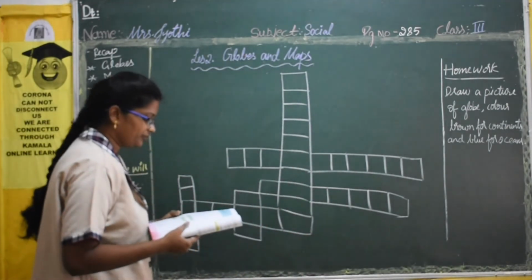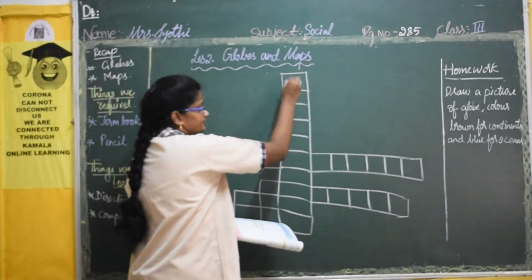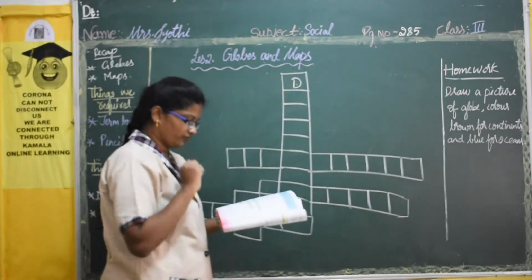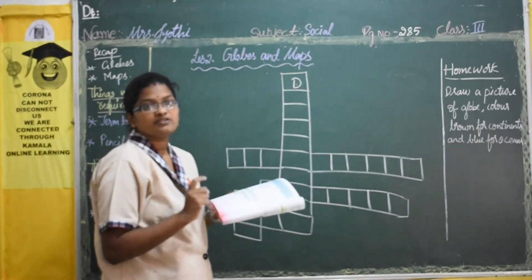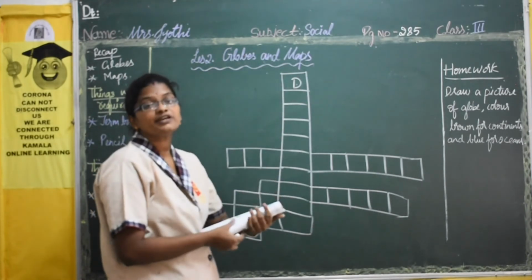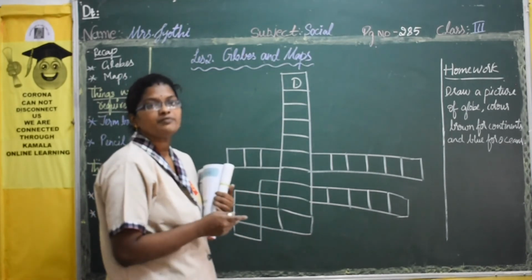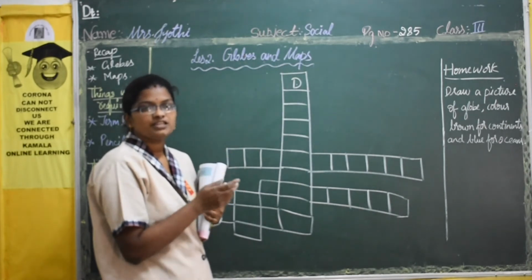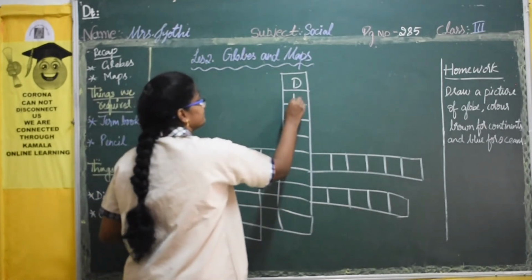Here is the box for you. Here D is written. What is the number near that? 1. Near 1, 4 in number. What is 4 in number related to the lesson? It's nothing but directions.